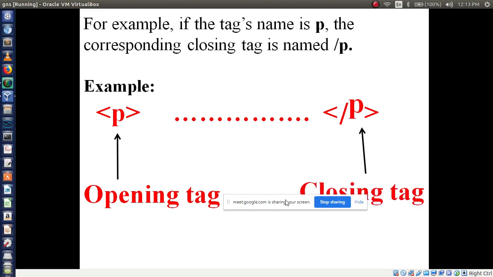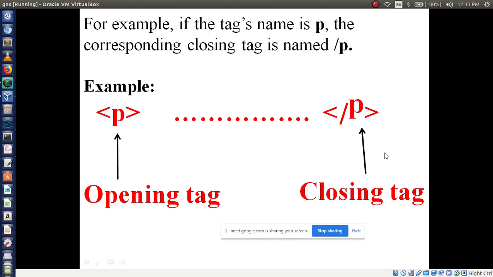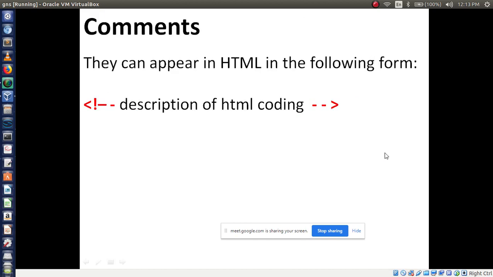Closing tag, right? Okay. Now the comments we have to use in every language. We are using comments through different kinds of syntax. In our HTML we have used this kind of syntax, that is angle bracket, exclamation mark, then two hyphens we have to use in beginning, then here we have to write description of our HTML coding, right?